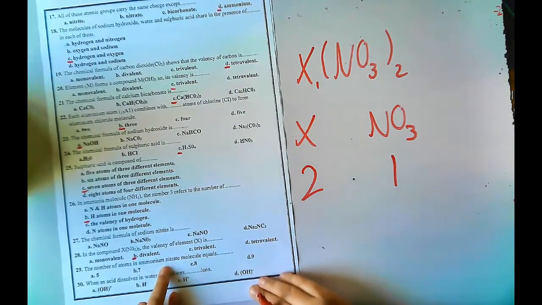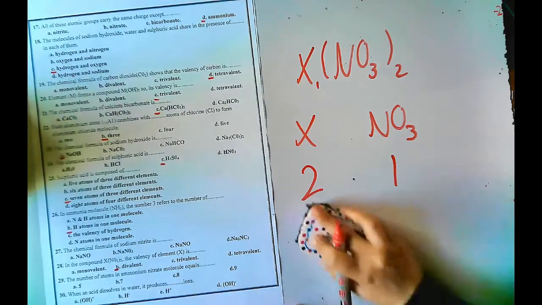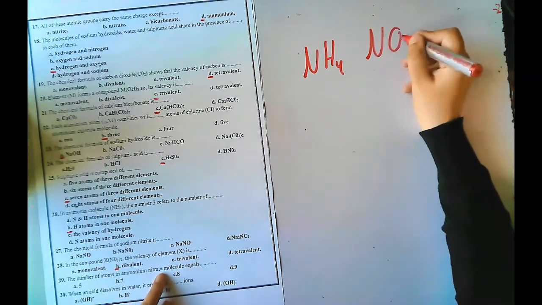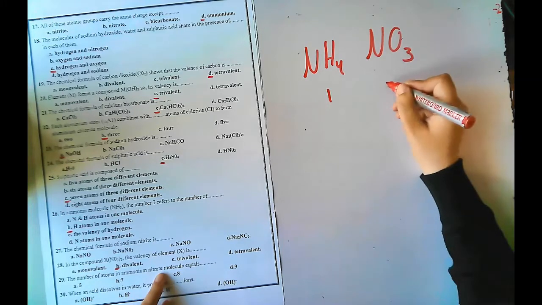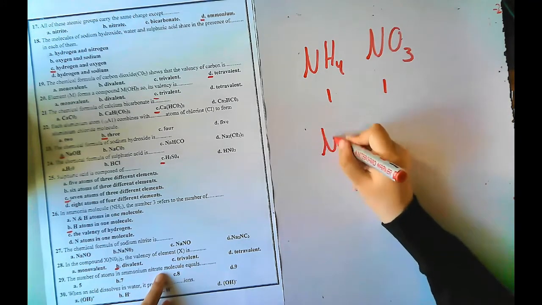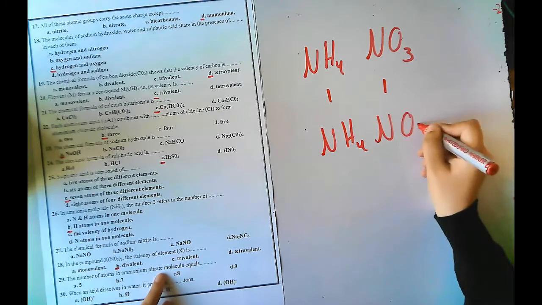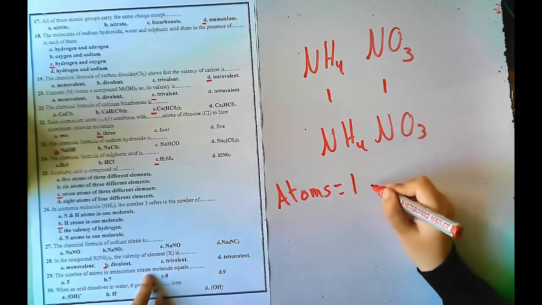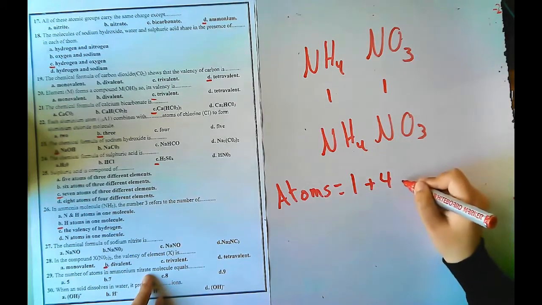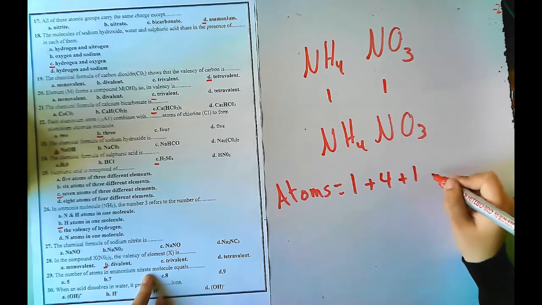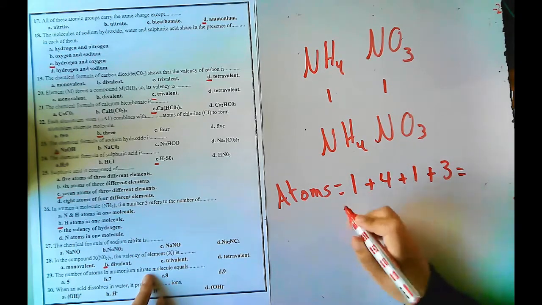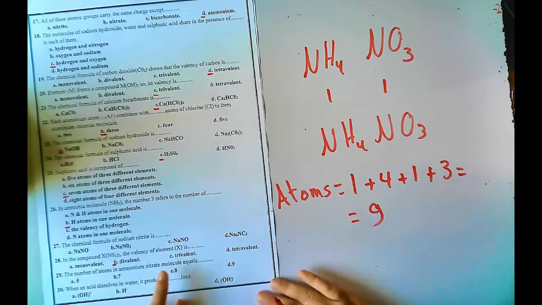The number of atoms in ammonium nitrate. طب let's write ammonium nitrate. Ammonium NH4, nitrate NO3, طب here it's monovalent and also nitrate is monovalent. يبقى NH4NO3. طب let's count number of atoms. Nitrogen is 1, hydrogen is 4, nitrogen is 1, oxygen is 3. So I will count them. 5 plus 4 equal 9. So I will choose number 9.